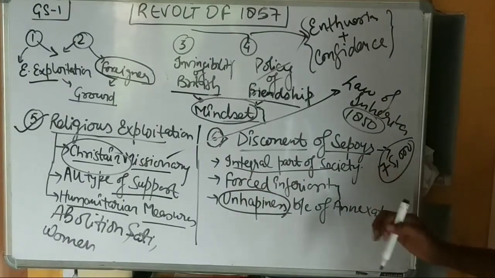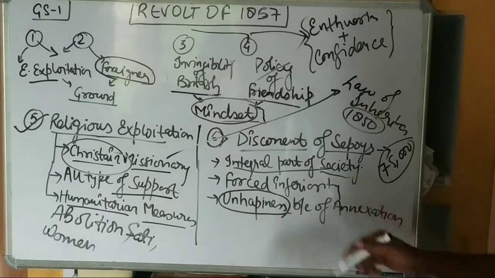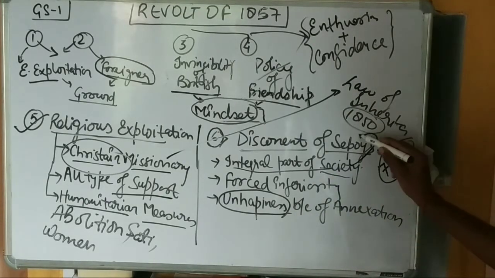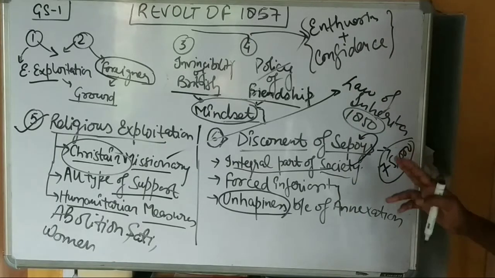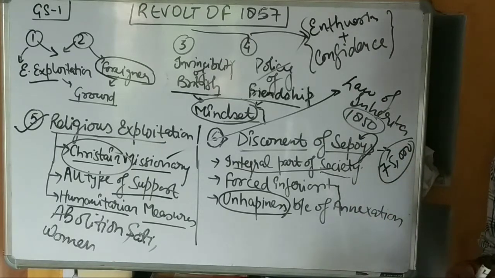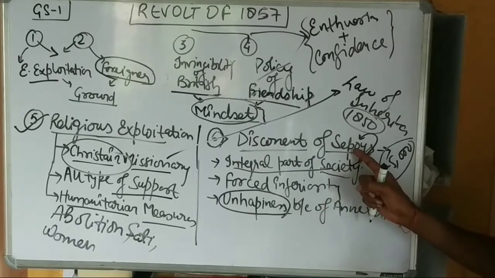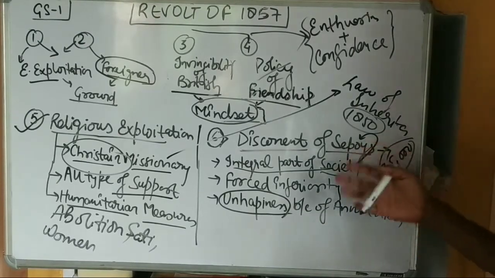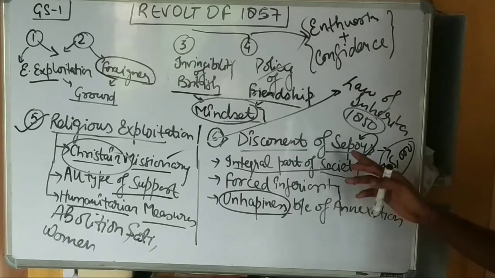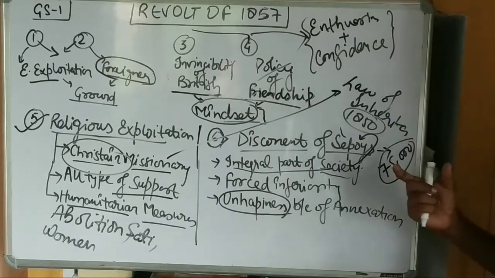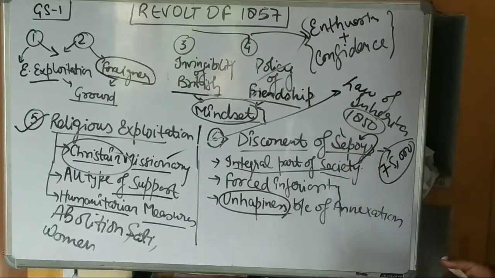So if anything happens in the society, it will also impact the sepoy. For example, in the case of Awadh, when the British imposed a very heavy tax on the society, the sepoy also got affected, because they gave money to the society, and their pocket was also captured. That is, the salary was also cut down because of this policy.